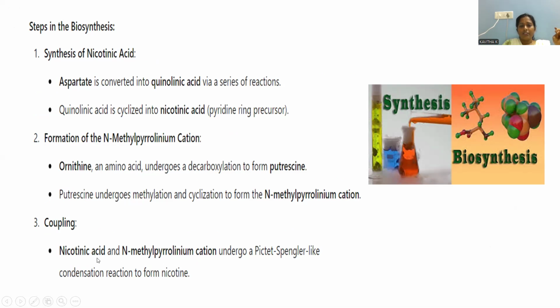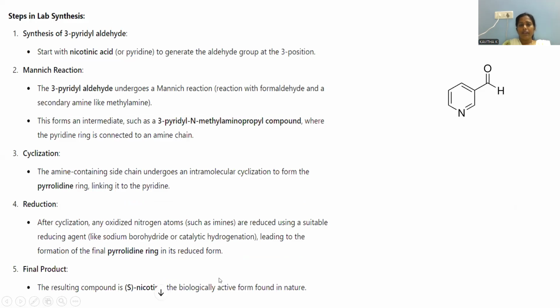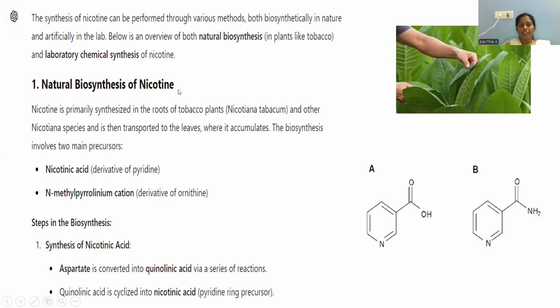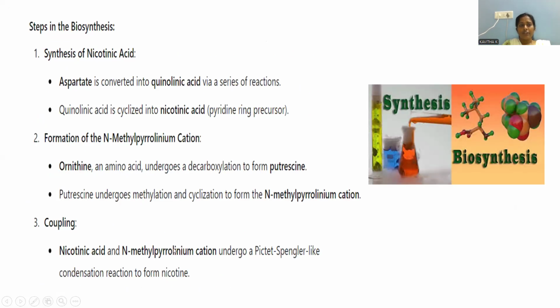After getting this ornithine-derived part, already we have nicotinic acid. So that nicotinic acid and this pyrrolidine compound both are subjected to a named reaction called Pictet-Spengler-like reaction. Pictet-Spengler type of condensation reaction was carried out, so that we are able to achieve nicotine as a final product. By this, the biosynthetic pathway proceeded with the nicotinic acid and N-methyl pyrrolinium cation as the precursors in order to synthesize the final product nicotine.